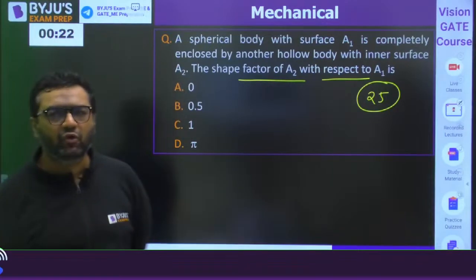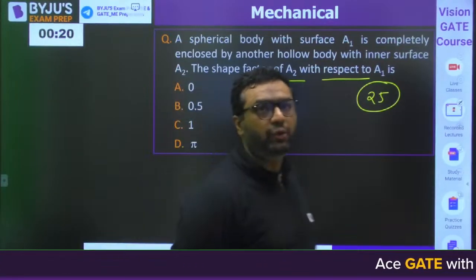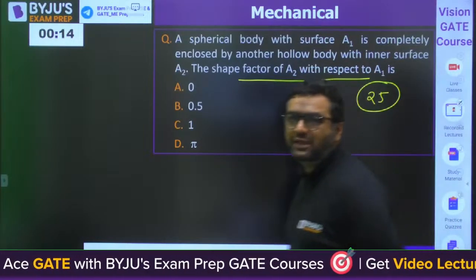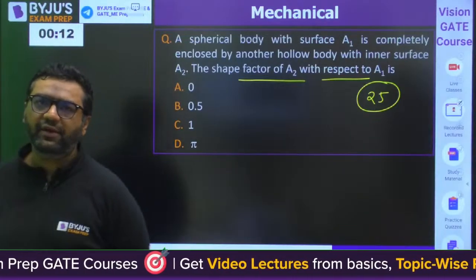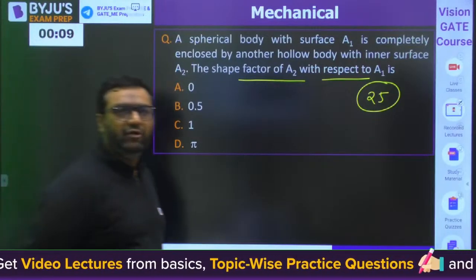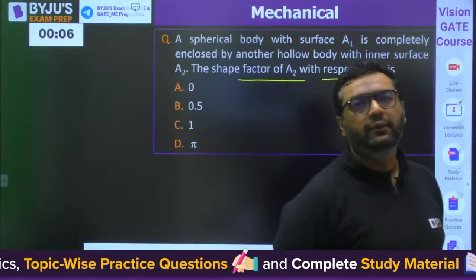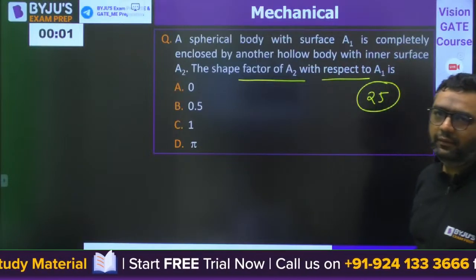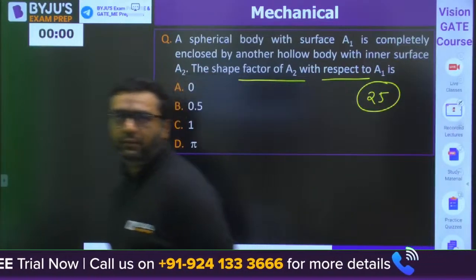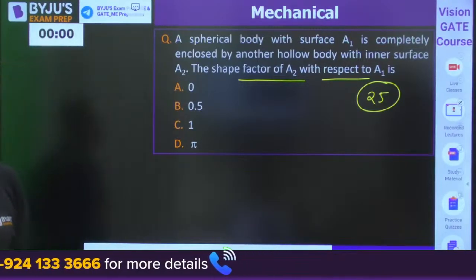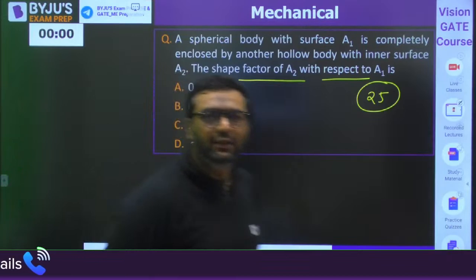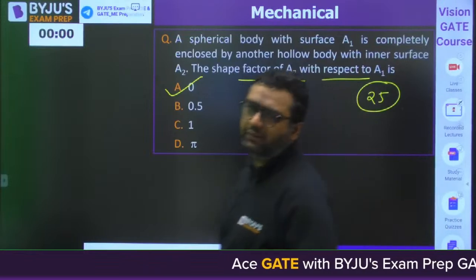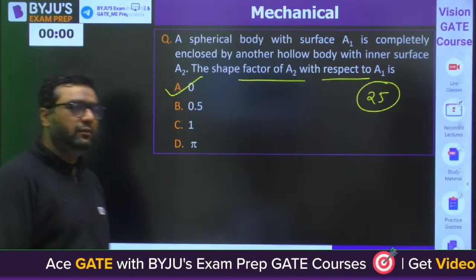The inner surface will not be having any exposure to A1. What should be the shape factor? Radiation question. Dev, Mani, Dhalapati, Papa Ghoda, what would be the answer for this? It will be zero, right? I am giving you a hint that the inner surface will not be having any exposure to the outer one. So A would be the answer.